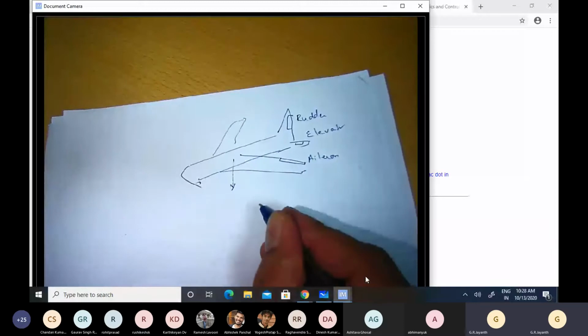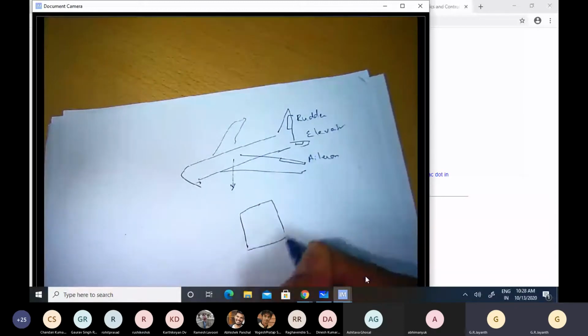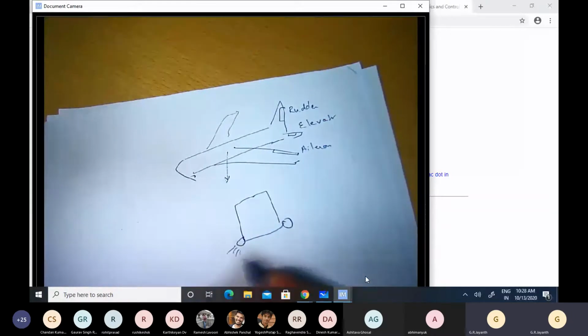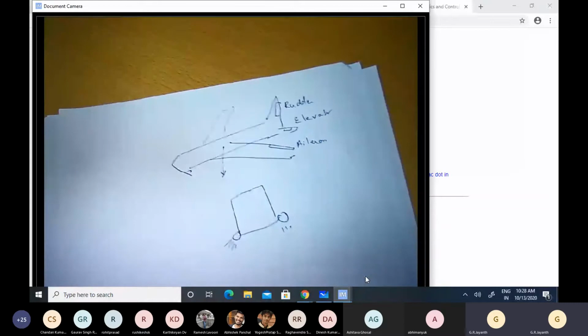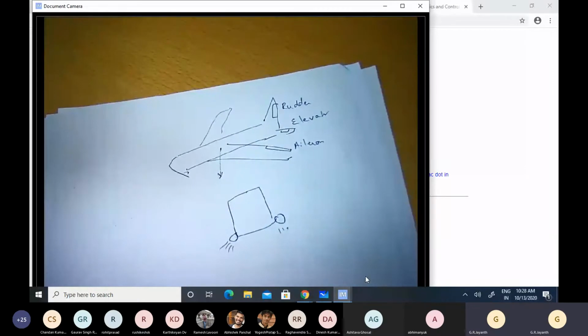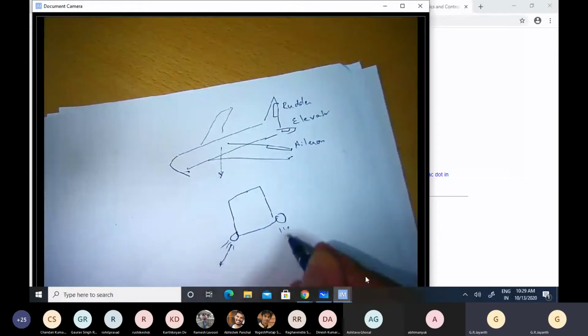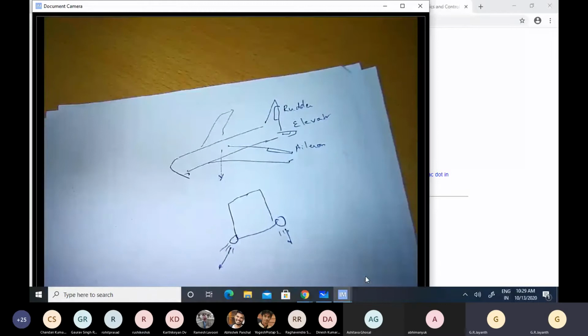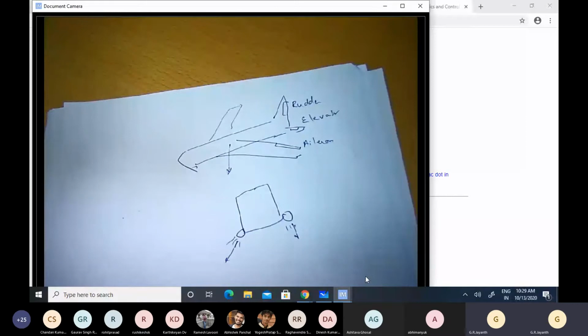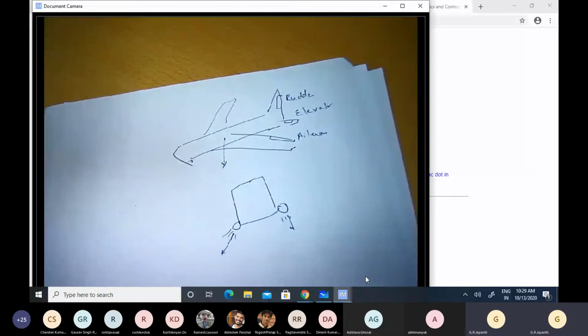The same kind of phenomenon happens also in a spacecraft. If I take a cartoon of a spacecraft, and I have some thrusters which allow me to control the pointing direction or the position of this spacecraft in outer space. When the orientation of this spacecraft changes, the thrusters are fixed to the spacecraft, so they also rotate along with the spacecraft. The direction of force applied by each of these thrusters is therefore fixed in the frame of reference of the spacecraft, although they may be totally different from one point in time to another if we are making measurements of force and its components in the inertial reference frame.